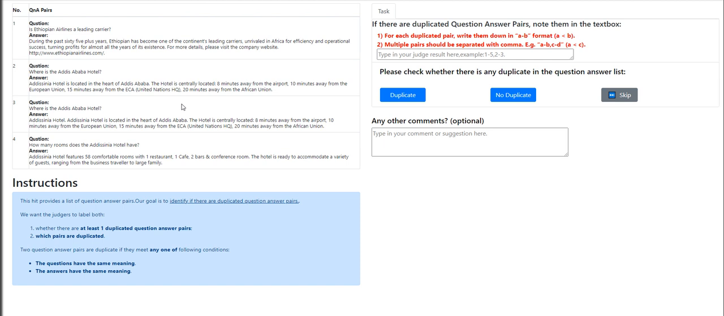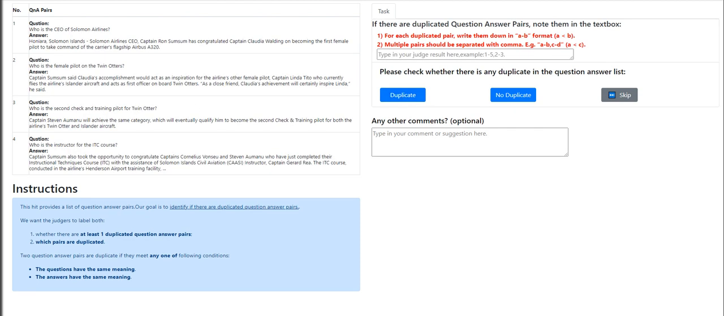Where is the Addis Ababa Hotel? Where is the Addis Ababa Hotel? So already that's two and three. Duplicate, and click duplicate. Who is the CEO of Solomon Airlines? Who is the female pilot on the Twin Otters?